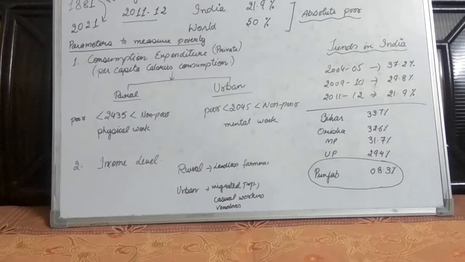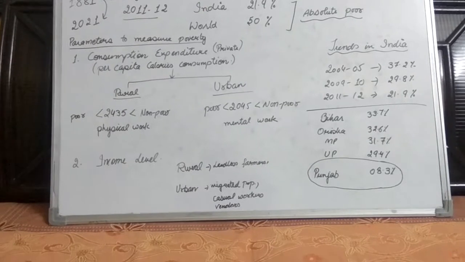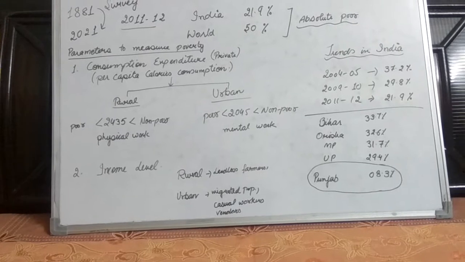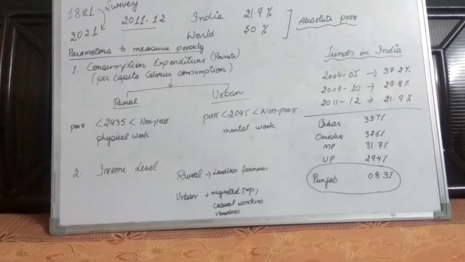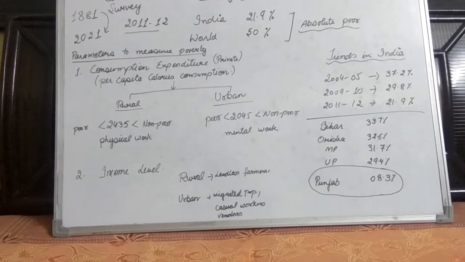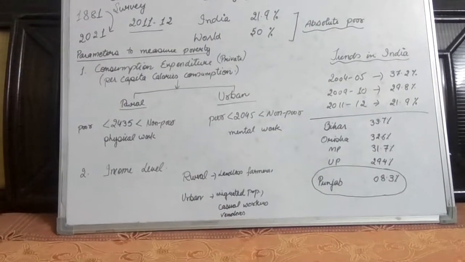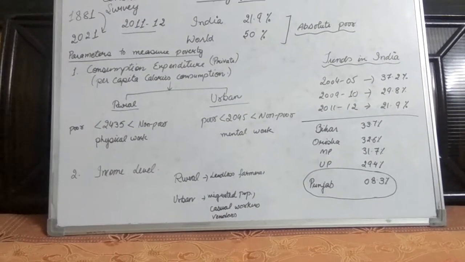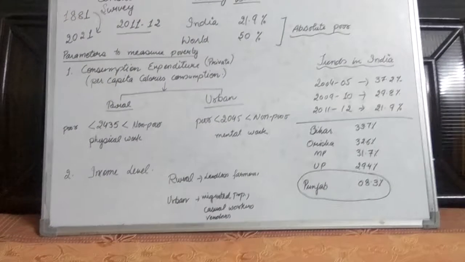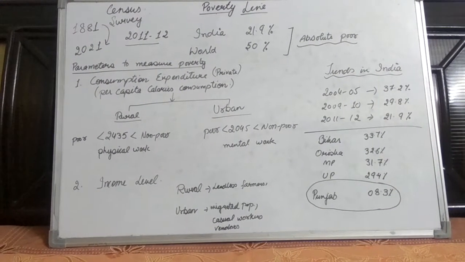The second measurement we have is income level, as the society of a particular area is measured as poor or non-poor on the basis of the income they earn on a monthly basis. So if we talk about the real measurement of poverty, rather than income level, consumption is considered to be the best measurement, because it describes the actual amount of consumption expenditure done by the individual to meet his basic needs of life. So ultimately, between these two, consumption expenditure is the better measurement.